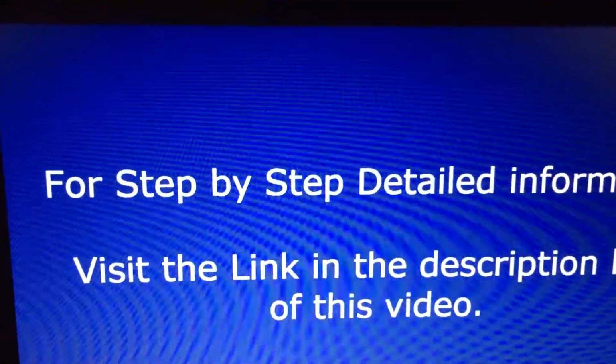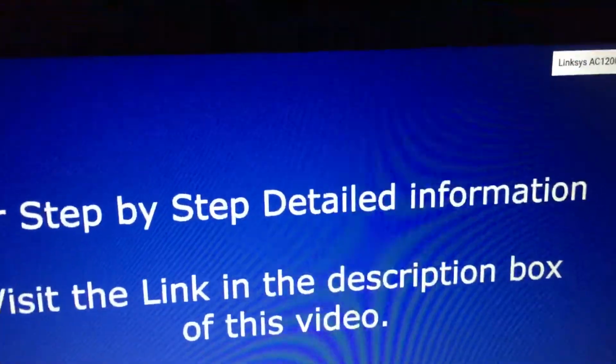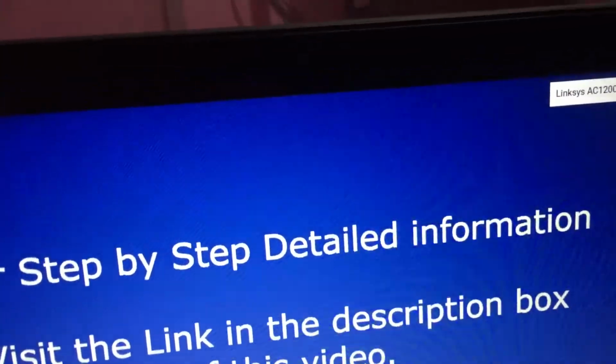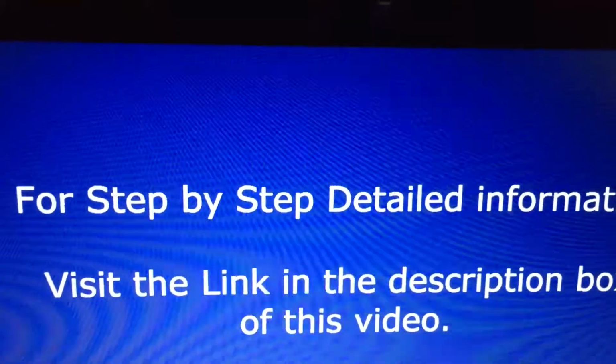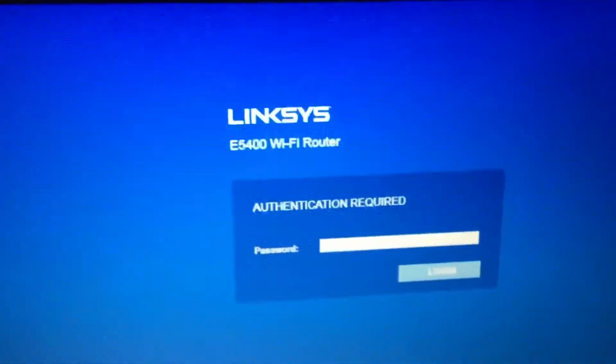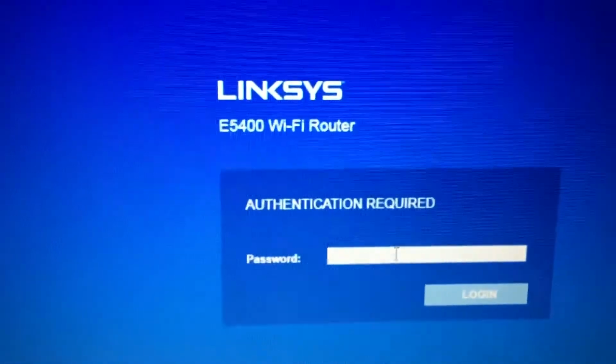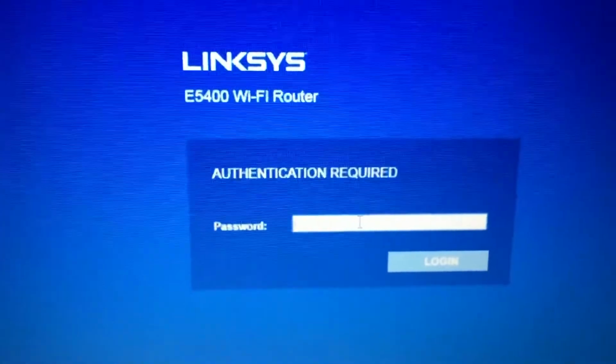Now all these steps are mentioned on my website also. You can go to my website and you will see all these steps in detailed information. So you will see the link. You're on the page where it is asking you to enter the password of the router. Try admin in the password and get logged in.